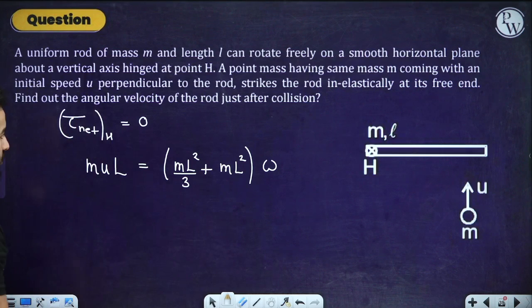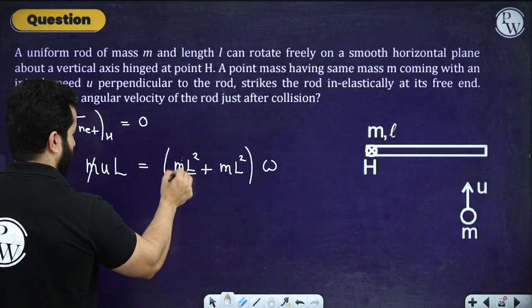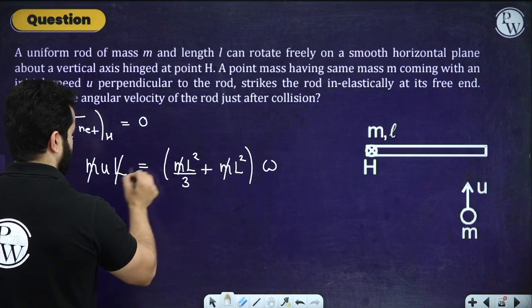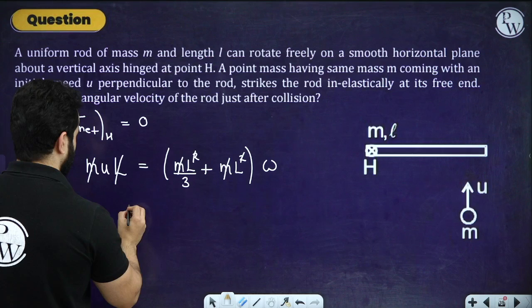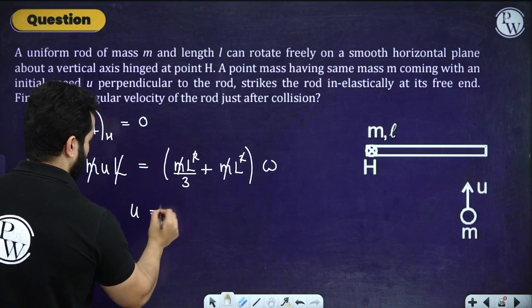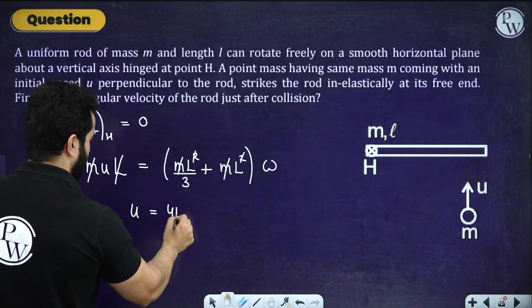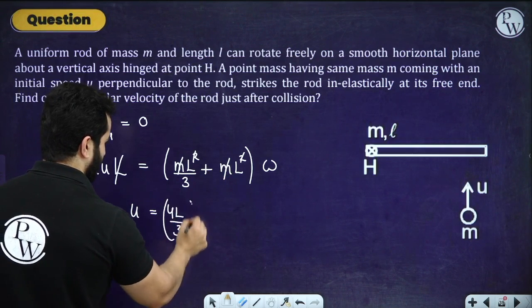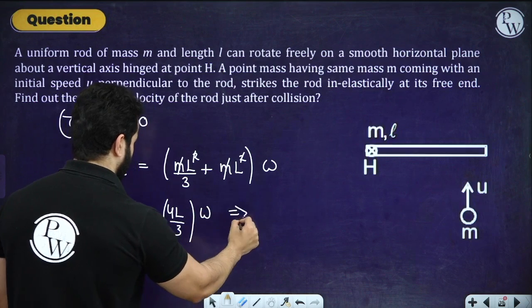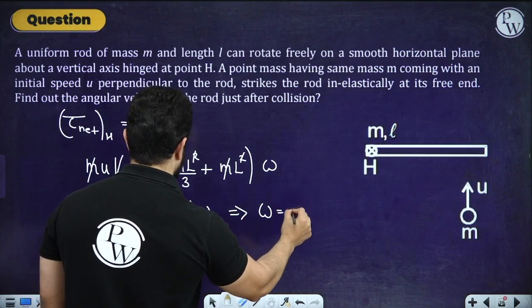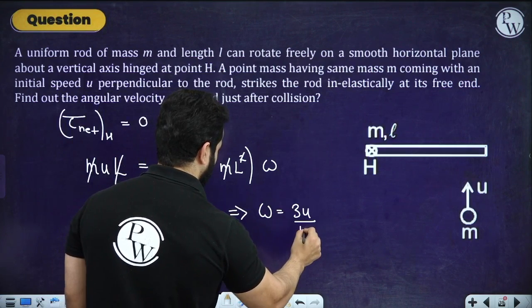I think this is going to be your answer. So we can cancel out this m, we can cancel out one of the L, right? So this is going to be u and this is going to be 4L by 3 times omega. So from here we can rewrite omega as 3u by 4L.